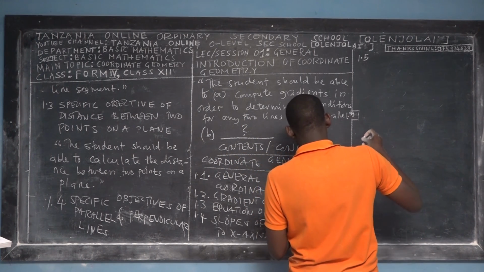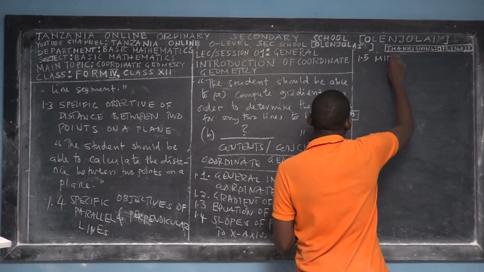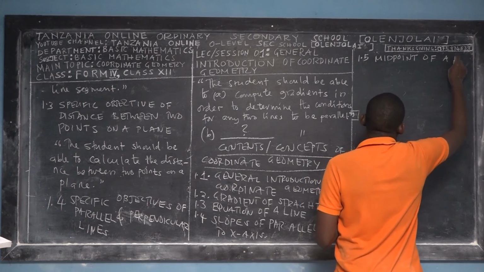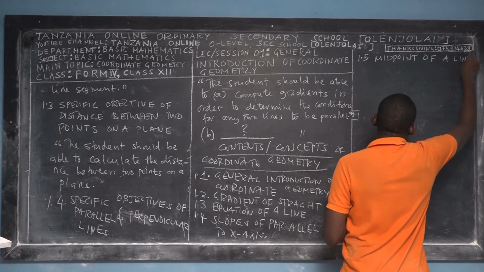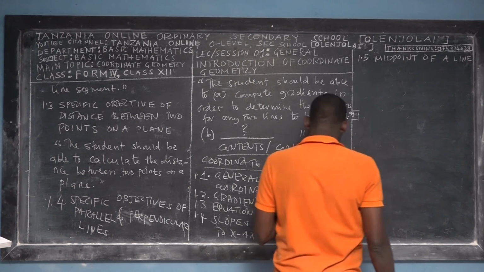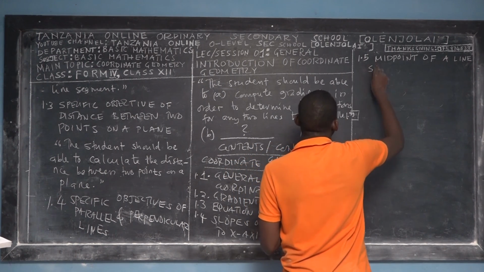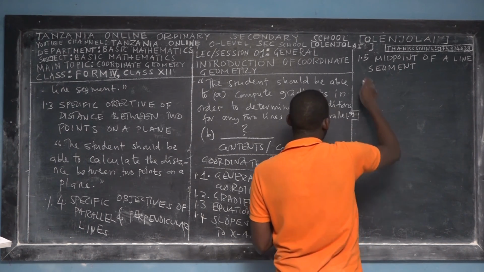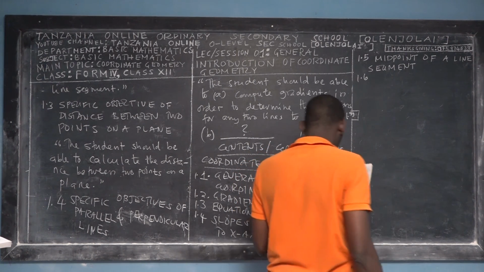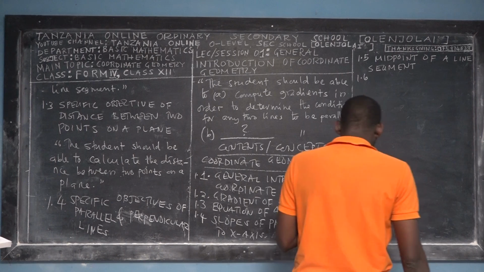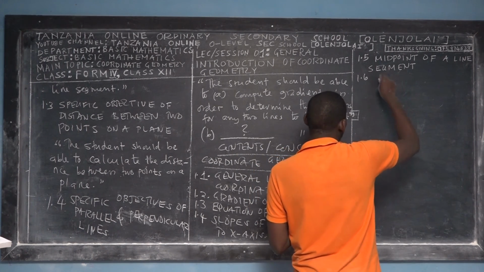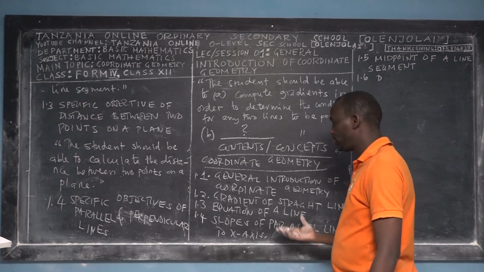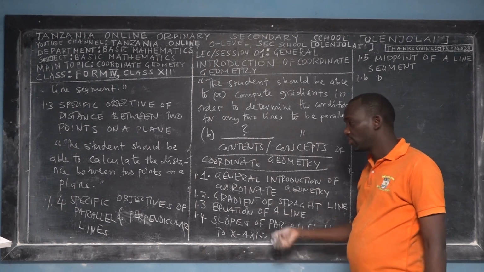Then the midpoint of a line segment. That is 1.5, midpoint of a line segment. So 1.1 to 1.4 is all about the first subtopic, equation of a line.